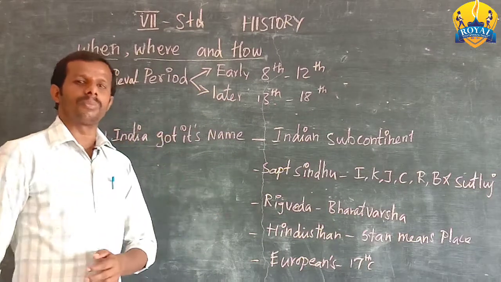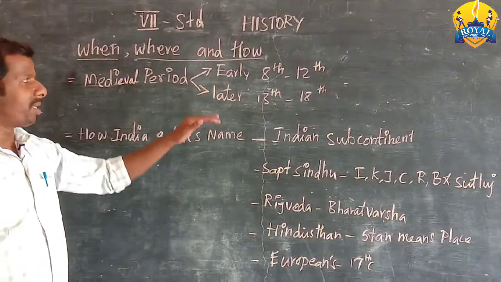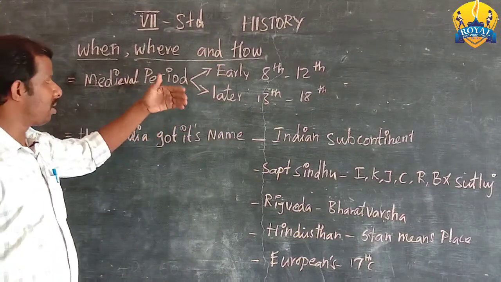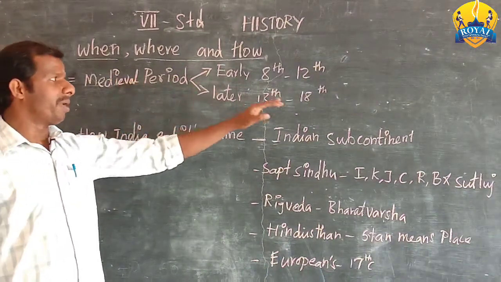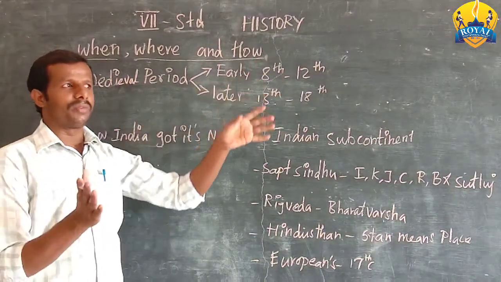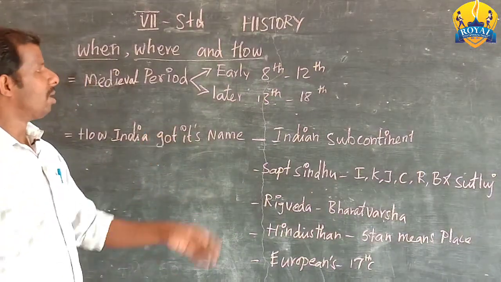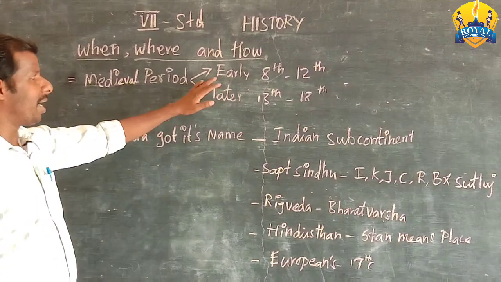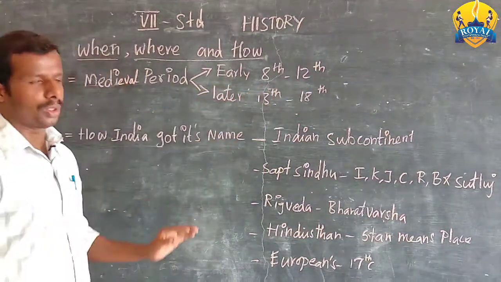So in that time a few developments are there. Then further developments occurred after the ancient period. After the ancient period, the next starting period is the medieval period. For our understanding, we generally divide the medieval period into two sections. One is the early medieval period, which belongs to the 8th to 12th century.